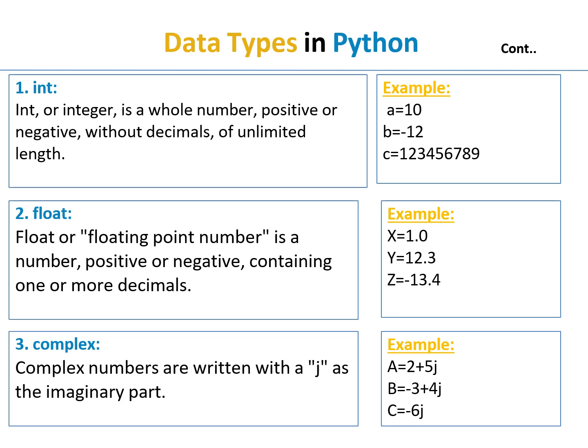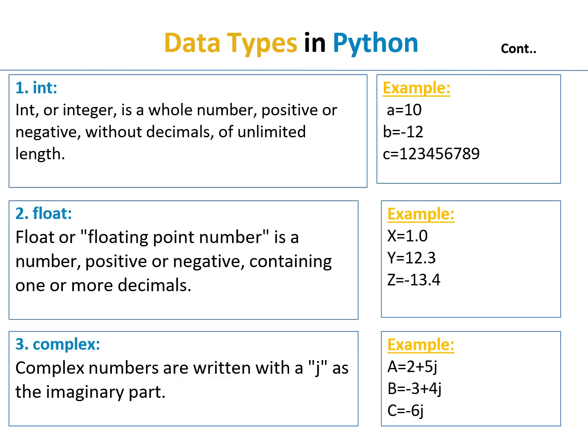The second one is float. Float, or floating point, is a number, positive or negative, containing one or more decimals. The example is considered as floating values: x = 1.0, y = 12.3, and z = -13.4. These floating values include both negative and positive numbers.